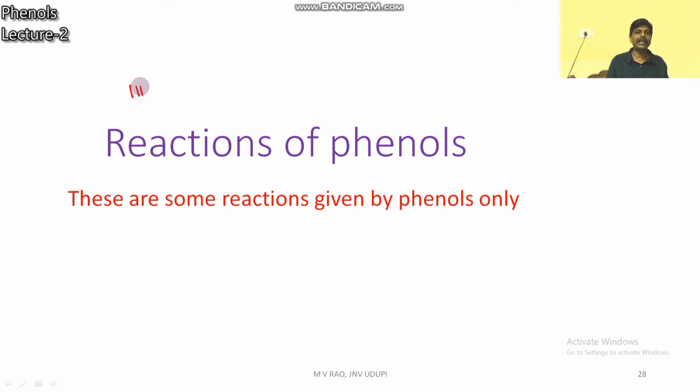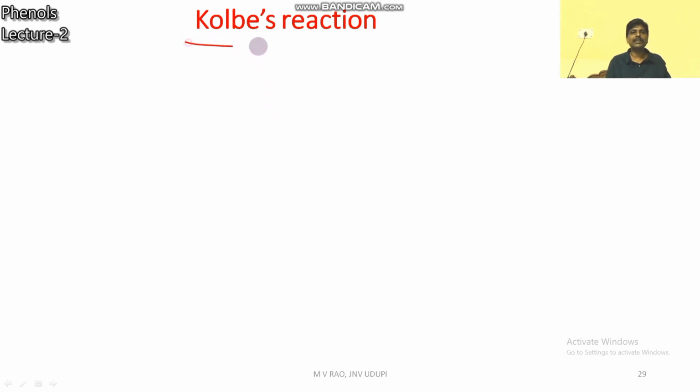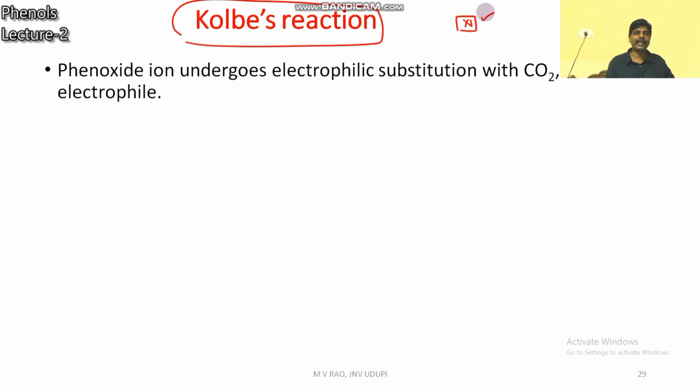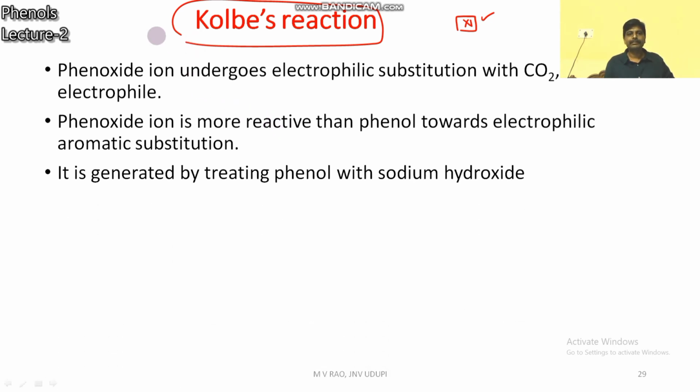Next, the third category: reactions given by phenols only. The first reaction is Kolbe's reaction. It is not Kolbe electrolysis, which you studied last year in class 11. This Kolbe's reaction is different. Here you get an aromatic acid. The phenoxide ion undergoes electrophilic substitution reaction with CO2.